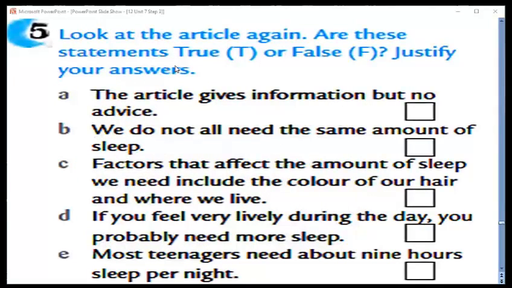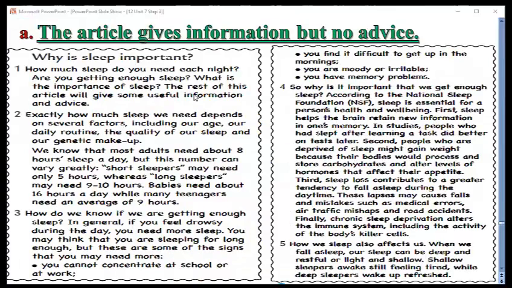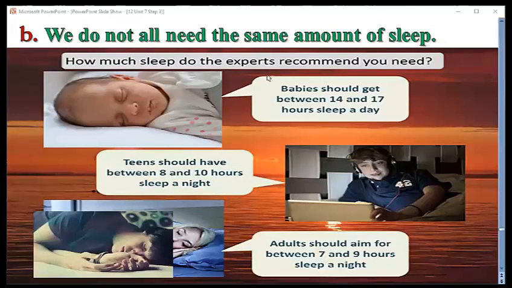Here you have to look at the article again and see whether the sentences are true or false. True, you have to write T. False, you have to write F. And you have to justify your answer. The article gives information about no advice. It's okay. If you read the article, you will find no advice. So we can say this answer is okay. It's okay, this one. True. We do not need the same amount of sleep. It's okay, yeah. It's okay, true.